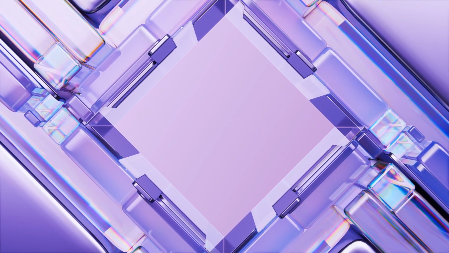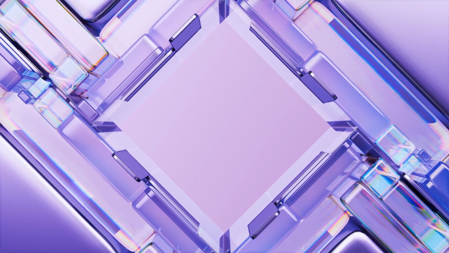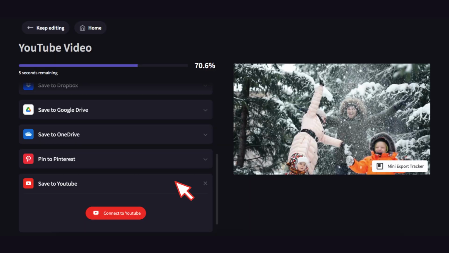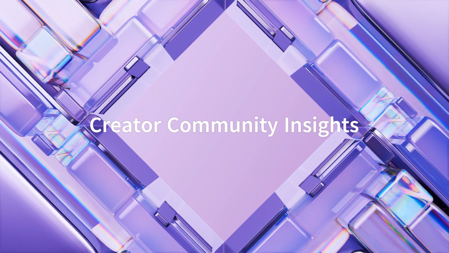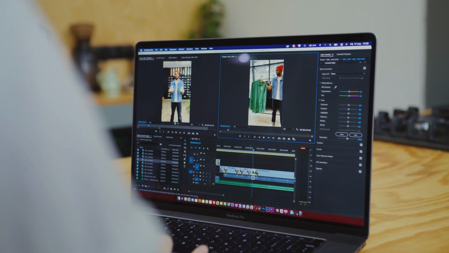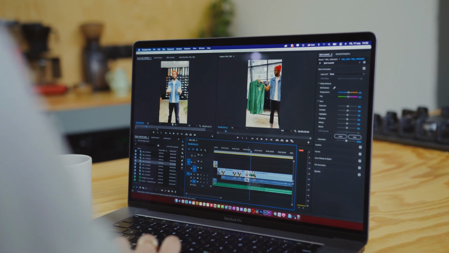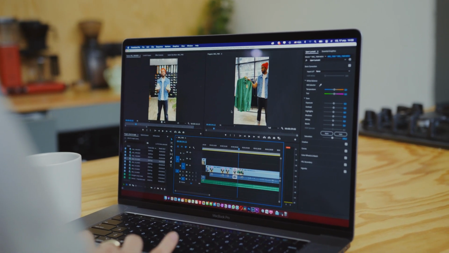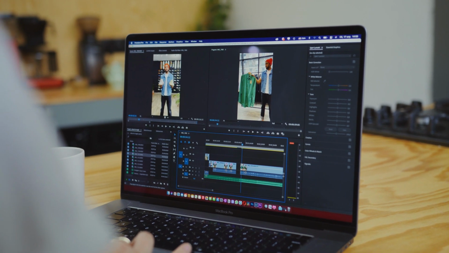YouTube Create goes the extra mile. It can even clean up unwanted background sounds, generate captions with a simple tap, and seamlessly export your final masterpiece to your YouTube channel. This concept of a dedicated creation app is already a hit among the creator community. Even with built-in effects on platforms like TikTok, many creators turn to specialized apps, like CapCut, for their video preparations.